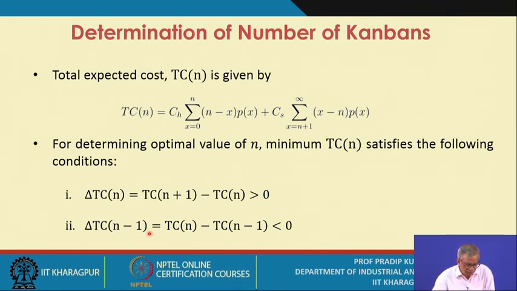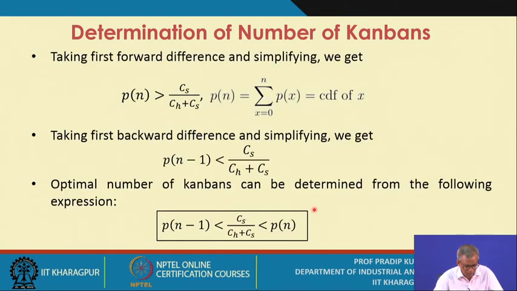And delta TC(n minus 1), that means TC(n) minus TC(n minus 1), is less than 0. That means for n plus 1 you will incur a cost greater than the cost with n, and similarly the cost with n minus 1 should be greater than the cost you incur with n Kanbans. So this is the logic you put forth.